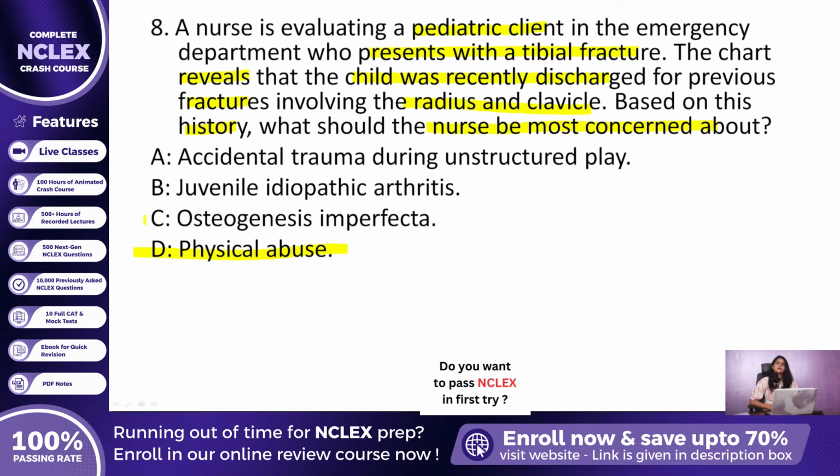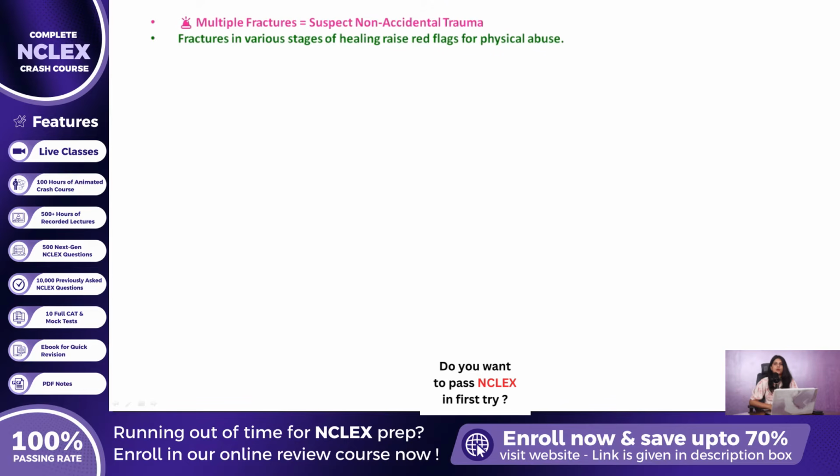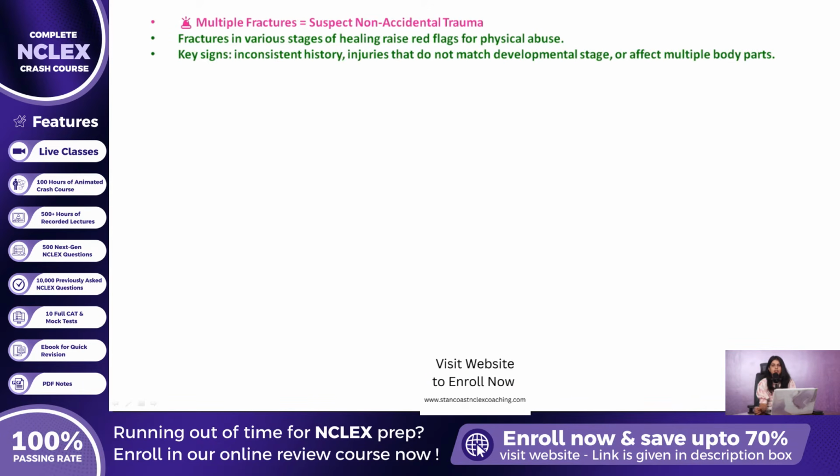When a child presents with multiple fractures involving different bones over a short period, especially in various stages of healing, it raises serious concerns for non-accidental trauma, also known as physical abuse. The nurse's role here goes far beyond documenting injuries. It involves using clinical observation, knowledge of injury patterns, and mandated reporting laws to protect the child.